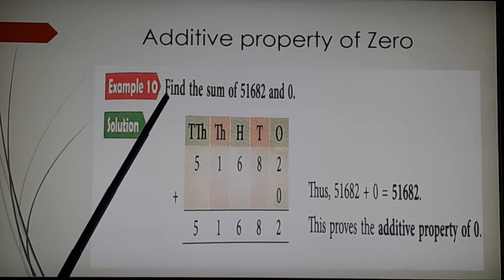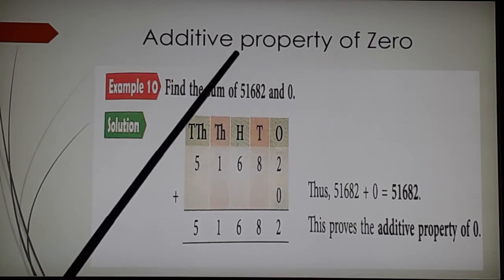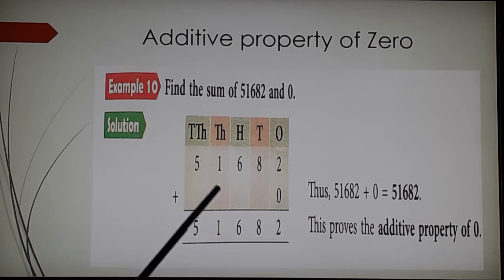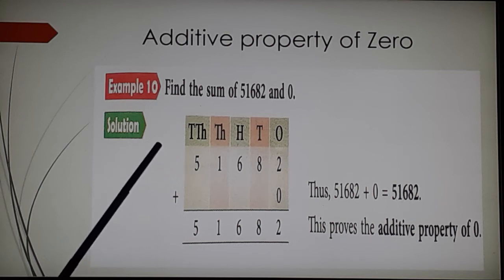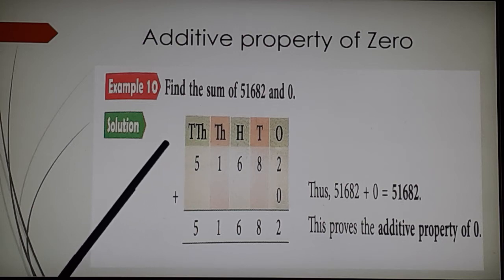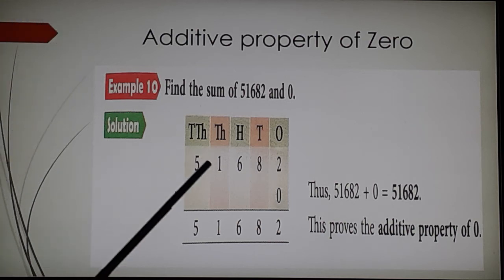Here again children, please remember, I can ask you as 2 plus 0 is equal to 0 plus 2 is equal to dash. So any number added to 0, the sum remains the same number, or the answer is the number itself. Very important properties, you should know this children. There is one quick assessment also on page 37 which is related to these same properties. There are more chances of being asked in MCQ also, similar questions.